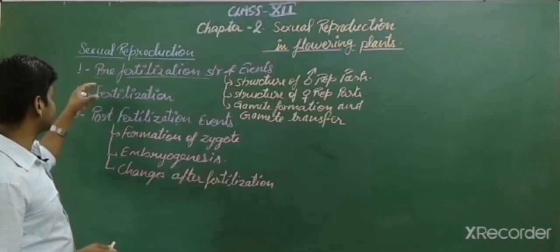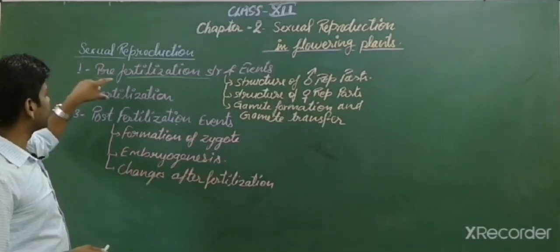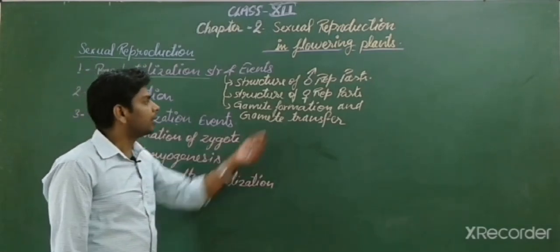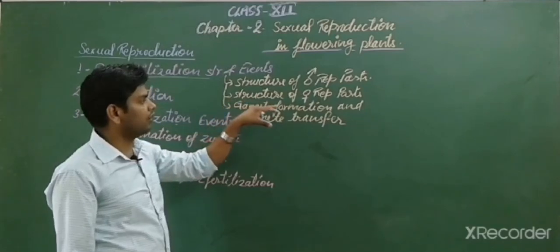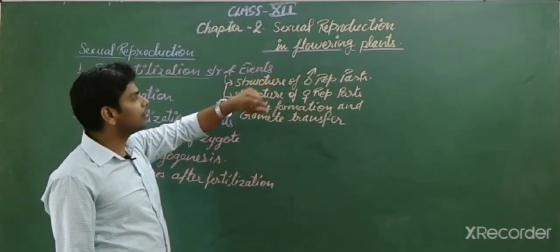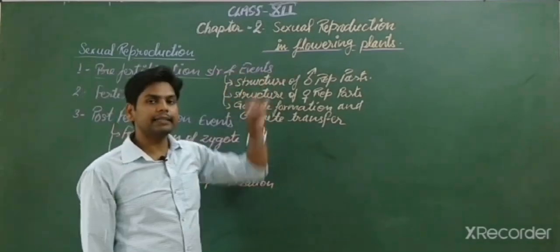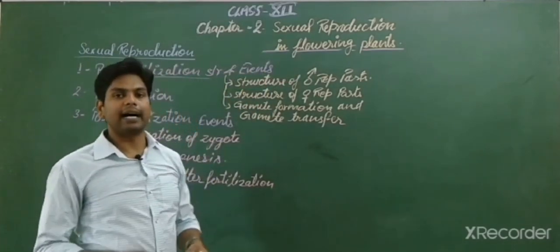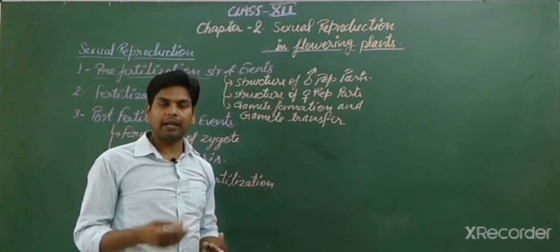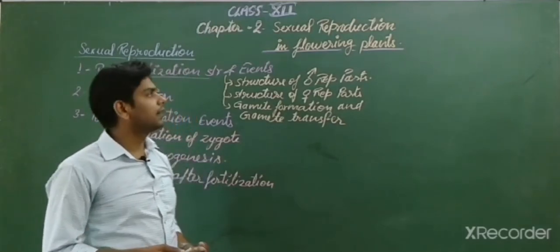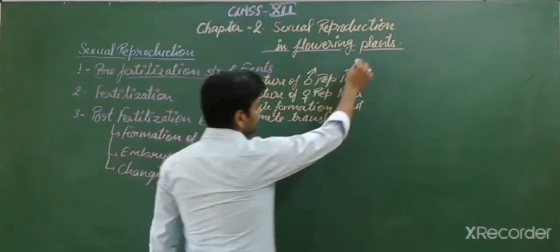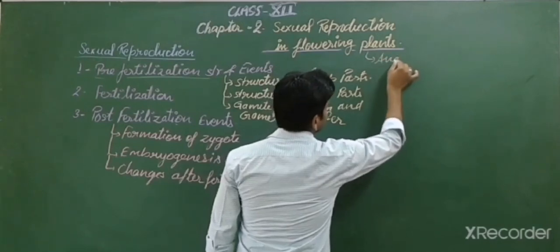Students, let's discuss the first step, pre-fertilization events. What is the structure of the male reproductive part and the structure of the female reproductive part in a flowering plant? I want to remind you, a flowering plant is a category of higher plants in which all the plants have flowers. After gymnosperms, it is known as angiosperms.